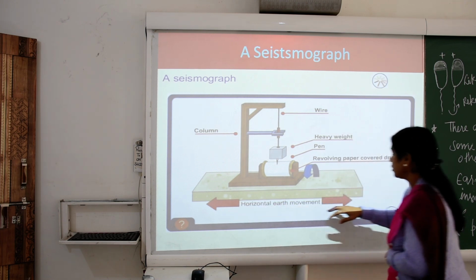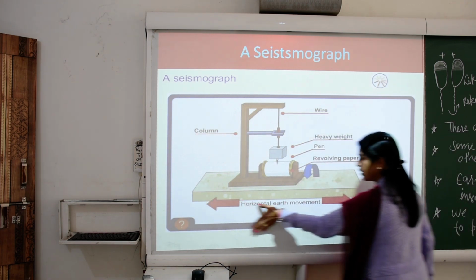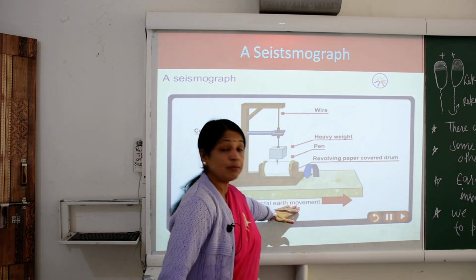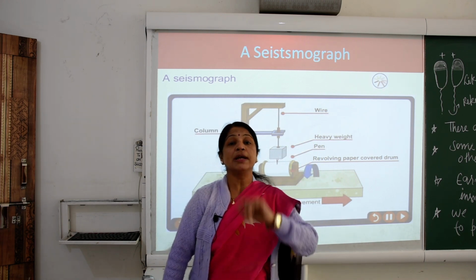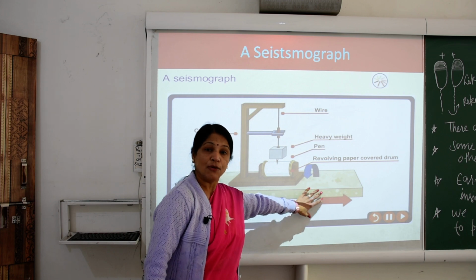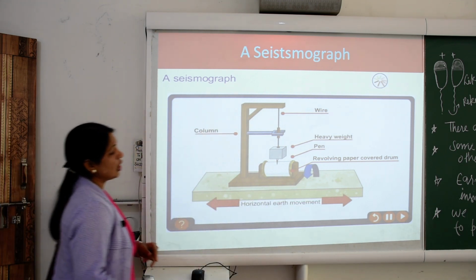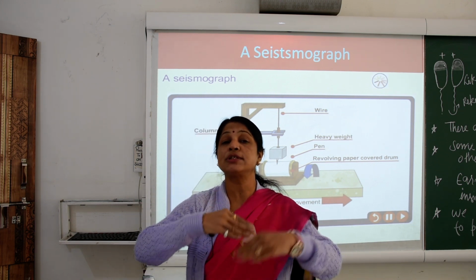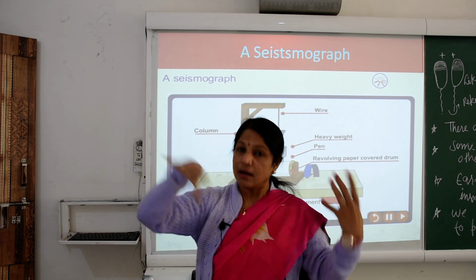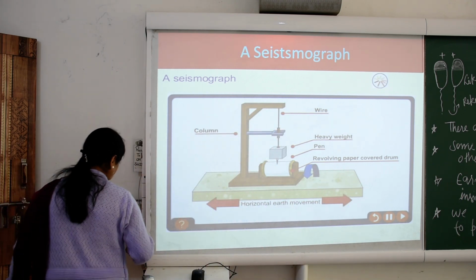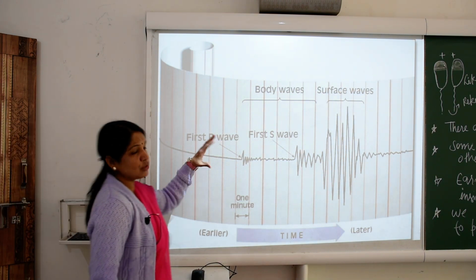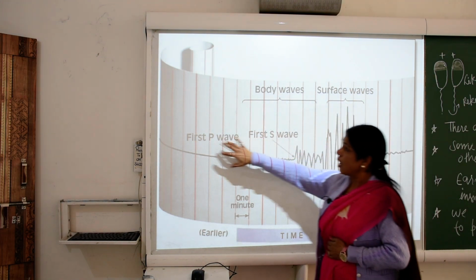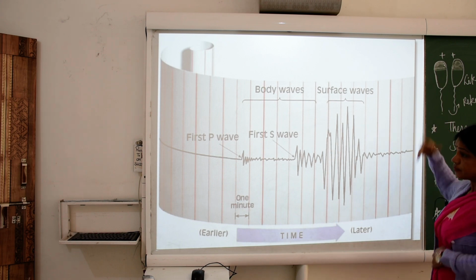And horizontal earth movement. Students, when the earthquake comes, whatever waves come, they run in horizontal form. So this is the seismograph. It is an equipment that can read the waves released during the earthquake. It can tell us how the waves remain. It may be big, it may be short. So here is how that paper can read the waves.